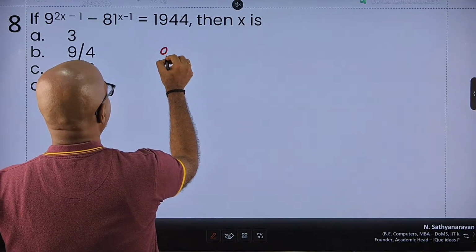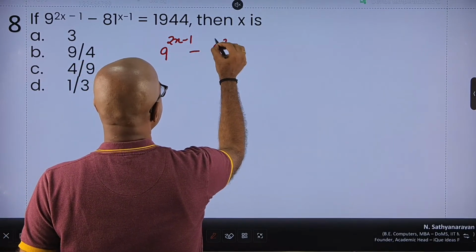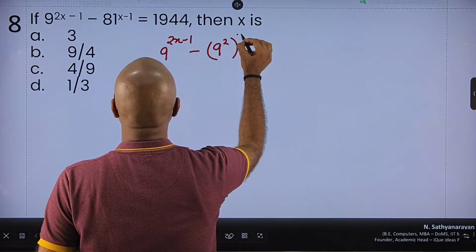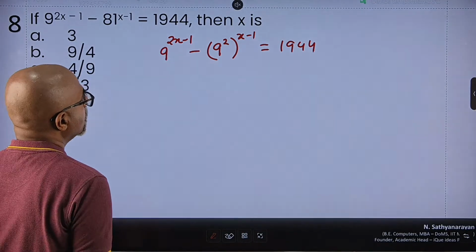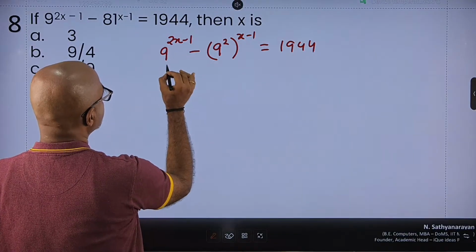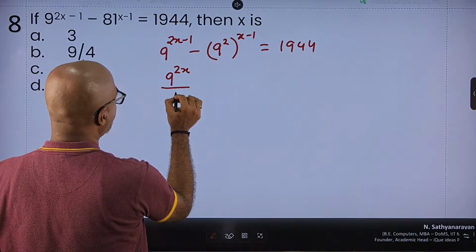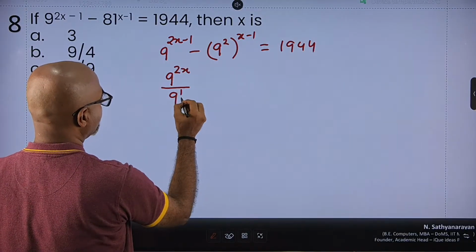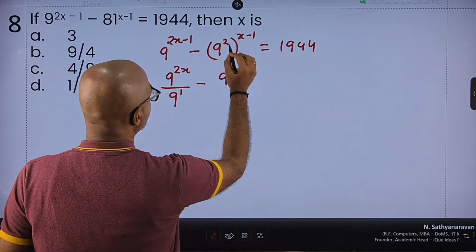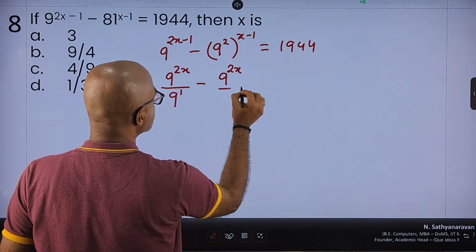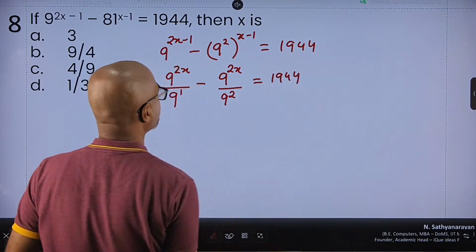Let's keep it as 9 raised to 2x minus 1 minus 9 square raised to x minus 1 is 1944. Okay. So this I can write as 9 raised to 2x minus 1 can actually be written as 9 raised to 2x upon 9, because 2x and this is 9 power 1, right? And this I can write as 9 raised to 2x minus 2. So 9 raised to 2x minus 2. So that becomes 9 square is 1944.